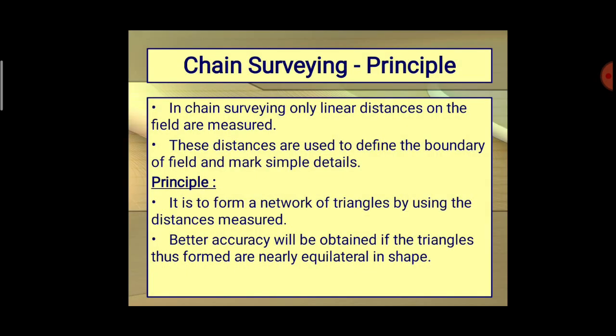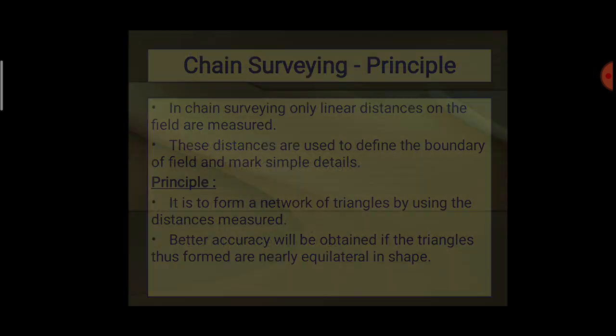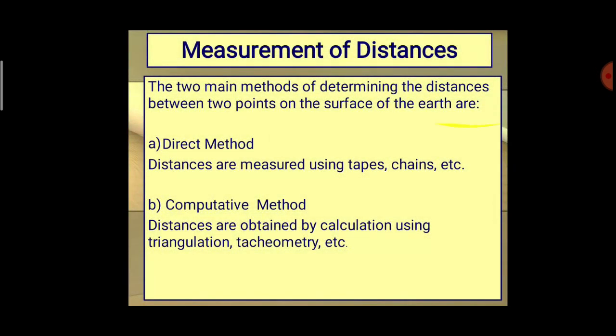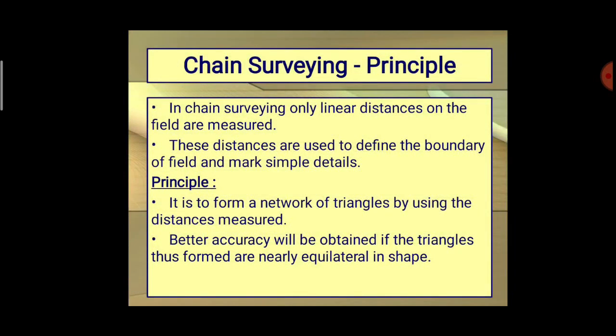Next, we have already seen chain surveying, or maybe tapes. It is a direct method for determining the distance between the 2 points with the help of a chain, and it is known as chain surveying.